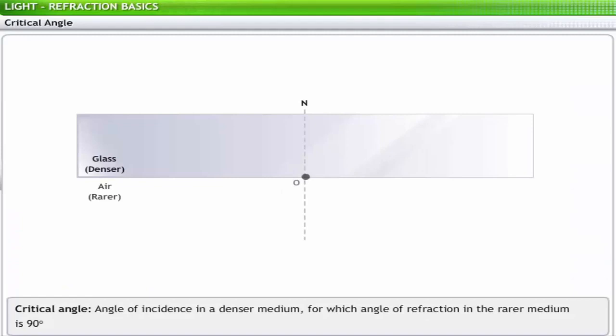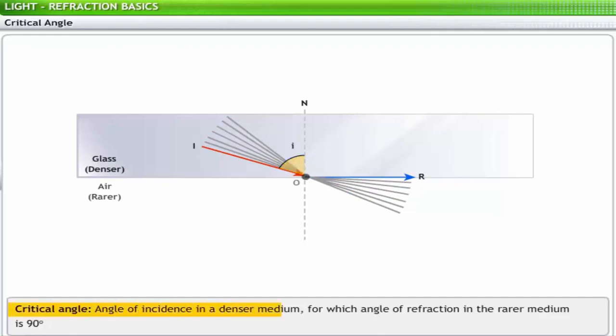Now let's consider a case where a light ray passes from a denser medium to a rarer medium and bends away from the normal. If the angle of incidence i in the denser medium is increased, then at a particular angle of incidence, the refracted ray propagates along the boundary of the two media. This angle of incidence is called the critical angle of the given denser medium with respect to the given rarer medium and is denoted by ic.